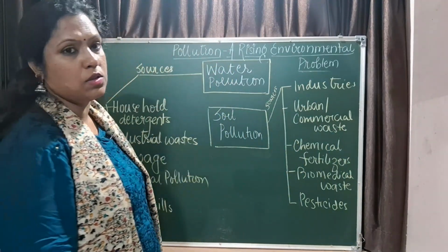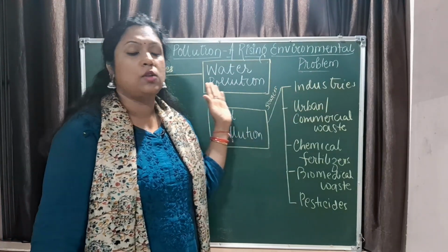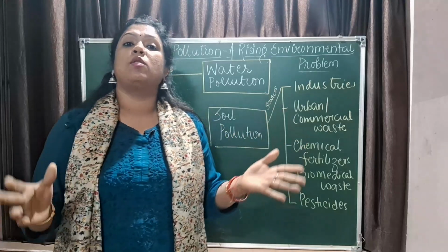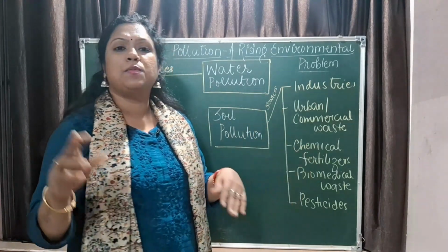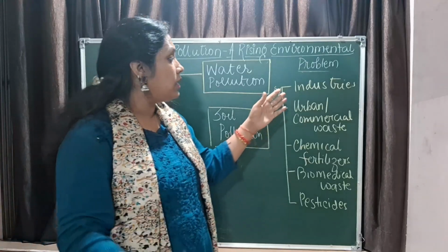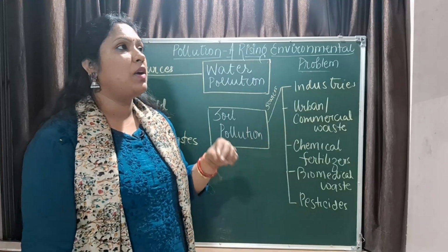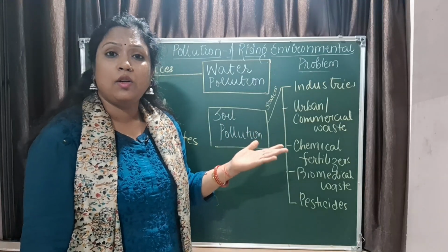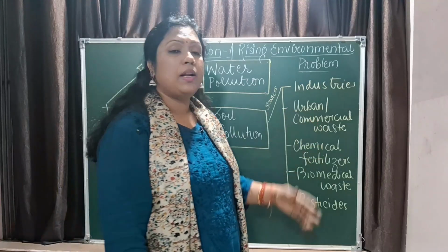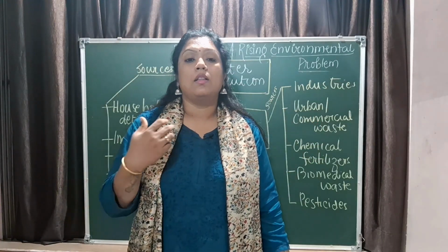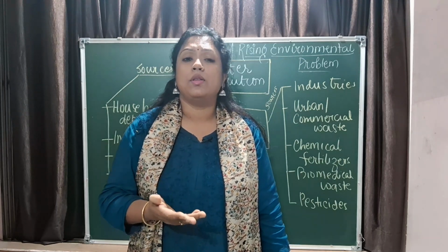Next is the soil pollution. Industries not only add up to the air pollution and the water pollution, but also produce a huge amount of solid waste, which is either dumped somewhere in the landfill or is put into the soil. Now, this will contaminate the soil by adding unwanted metals, unwanted metallic ashes into the soil, that will lead to soil pollution. Urban and commercial waste, the solid waste from the urban areas and the commercial areas, are also added up into the landfills.